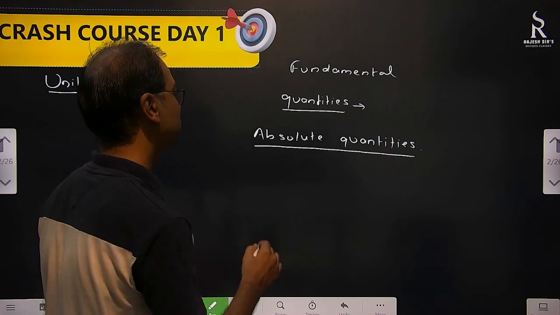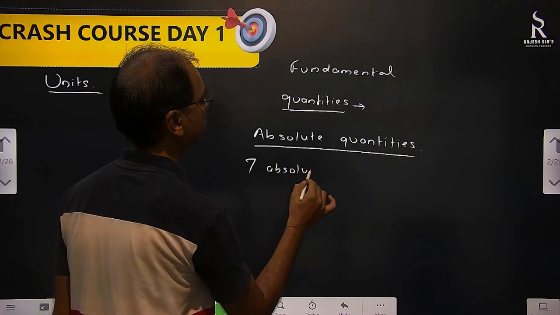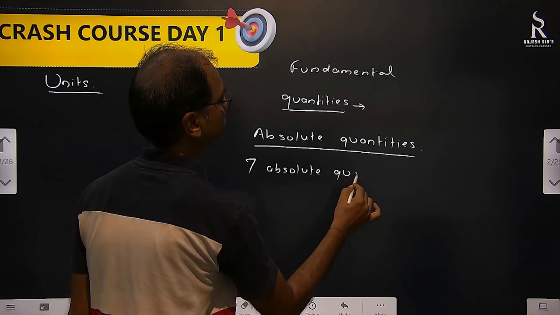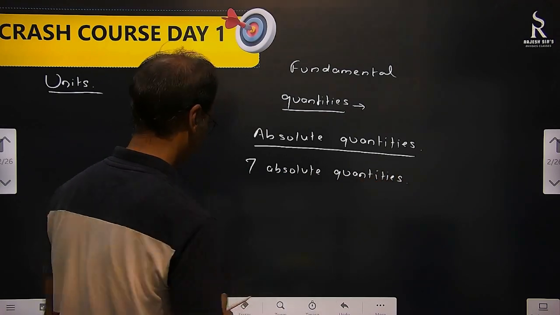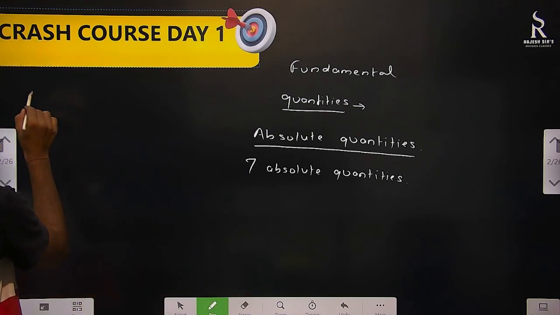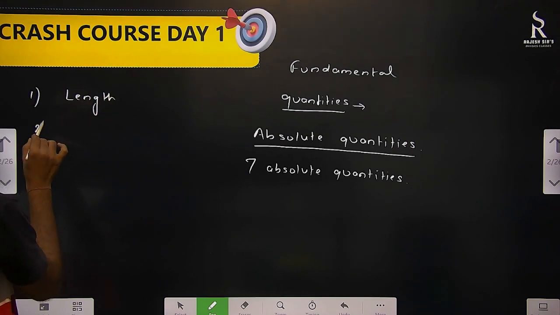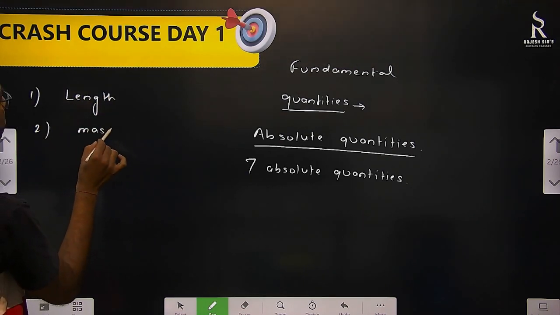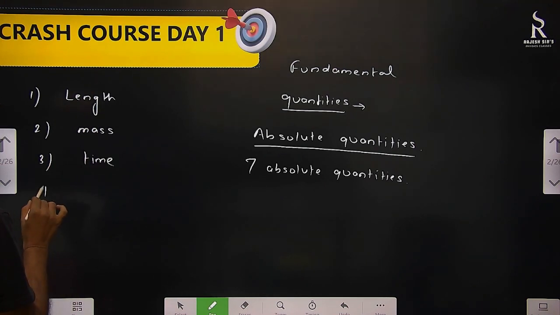How many are there? 7. 7 absolute quantities. We all know what these are, so I am just writing them here. Number 1, length. Second, mass. Third, time. Fourth, temperature.